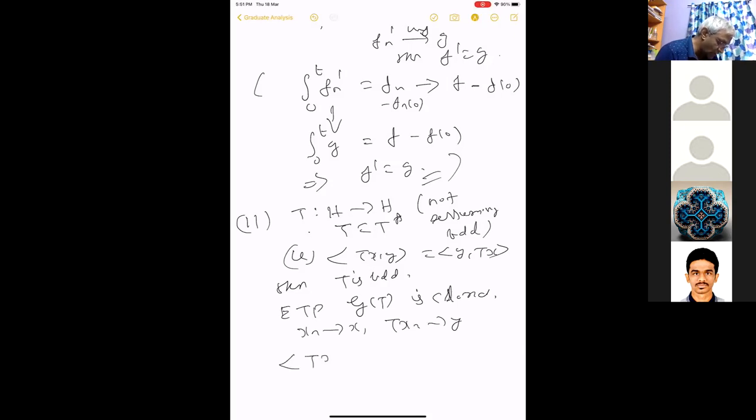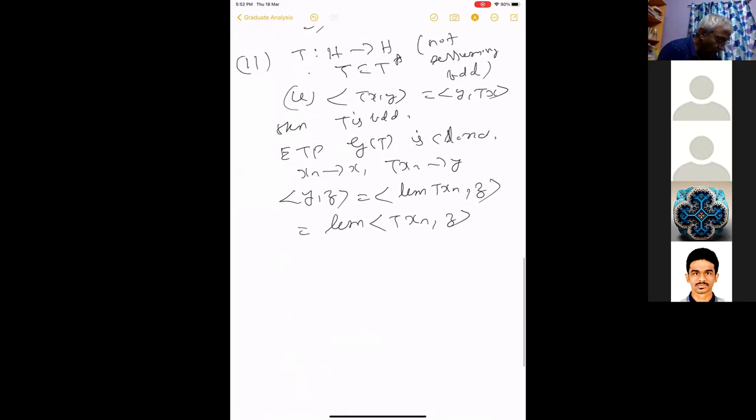Now, I take any z. I want to prove y equals Tx, so let's take the inner product between y and z. That is equal to the limit of Txn, z. The inner product is continuous, so you can take the limit outside. Limit of Txn, z.